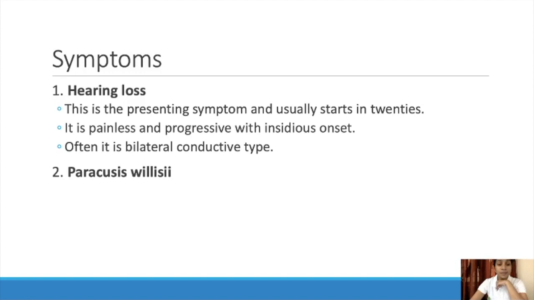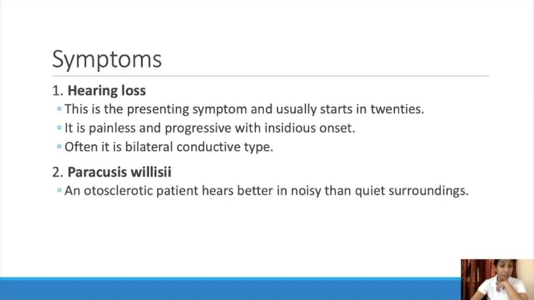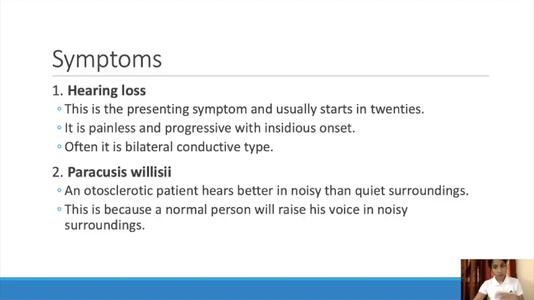Next comes paracusis willisii. That means an otosclerotic patient hears better in a noisy than in a quiet surrounding. So that is known as paracusis willisii. That means he can hear more in a noisy surrounding than in a quiet surrounding. This is because a normal person will raise his voice in a noisy surrounding, right? So in noisy surroundings we speak more loudly, so the person can hear clearly in a noisy surrounding.